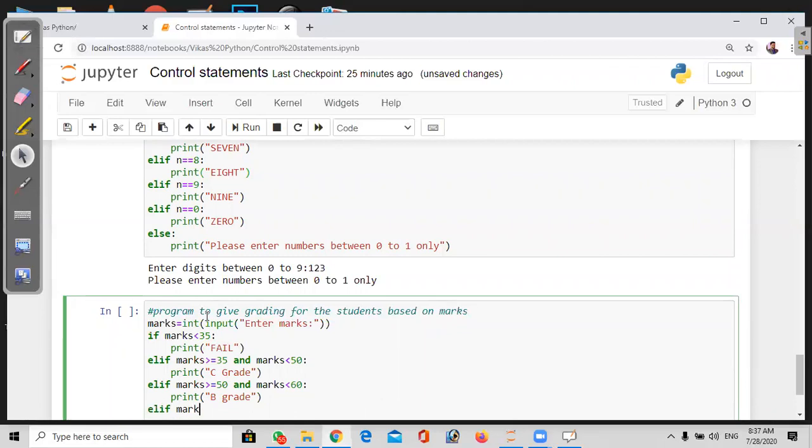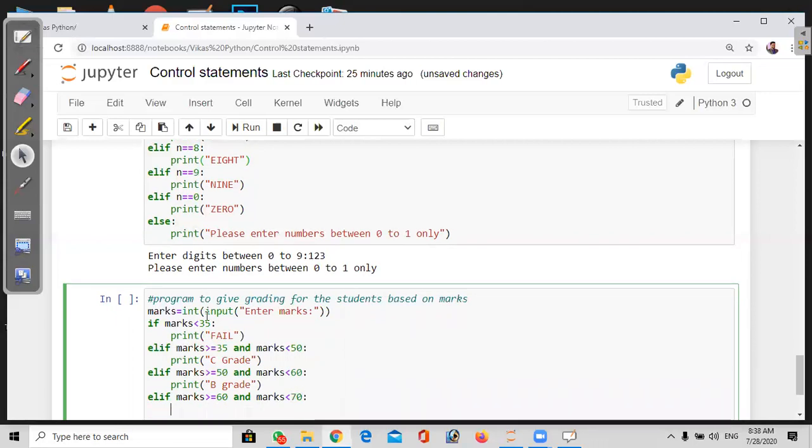If marks are greater than or equal to 60 and marks less than 70, for example, 60 to 70 means a student will get an A grade. Print A grade.